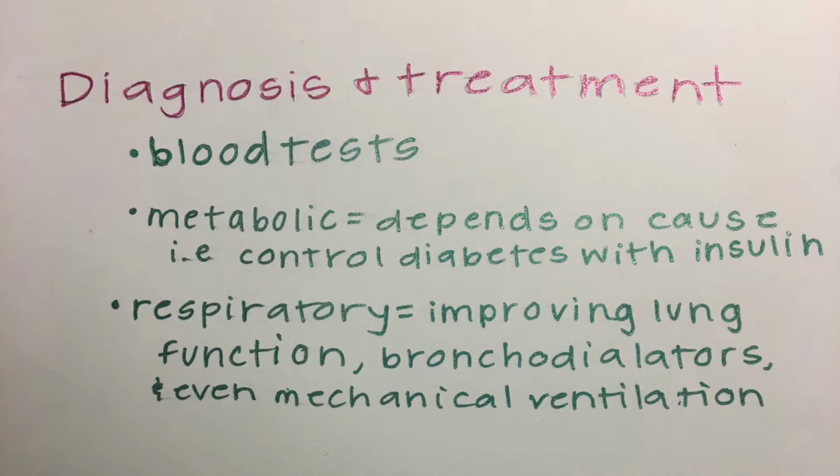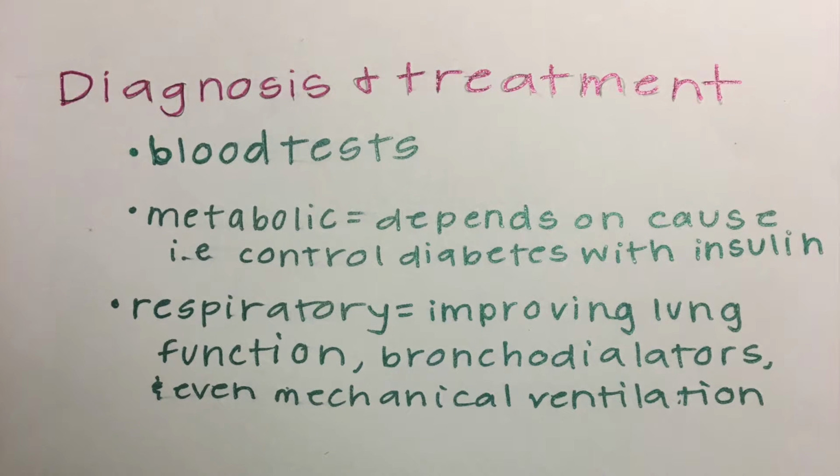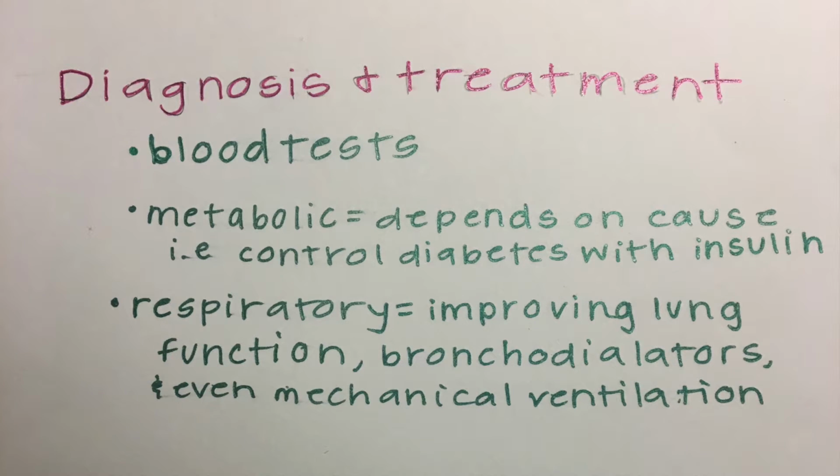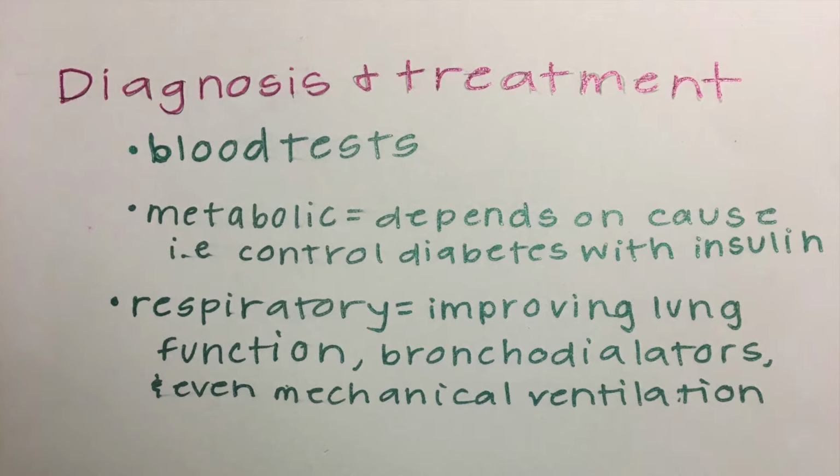Diagnosing acidosis is easy. A simple blood test indicates the pH of the blood, and a pH lower than 7.35 is an acidosis patient. For those with metabolic acidosis, treatment differs depending on what is causing the acidosis. For example, with diabetic acidosis, one would better regulate insulin. With respiratory acidosis, improving lung function is the main treatment.